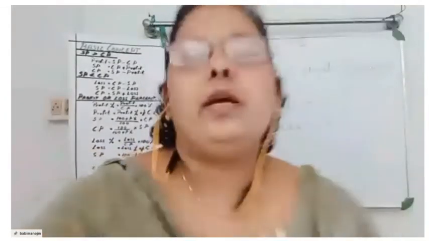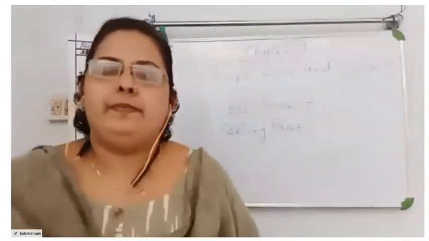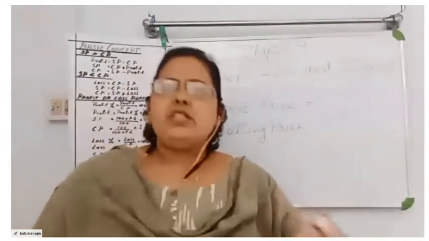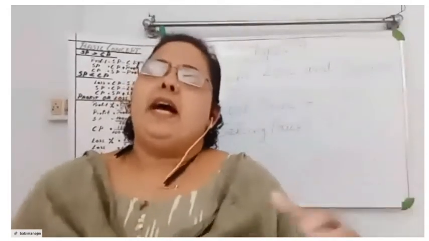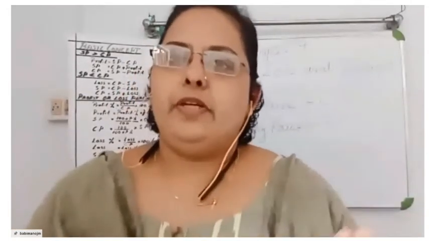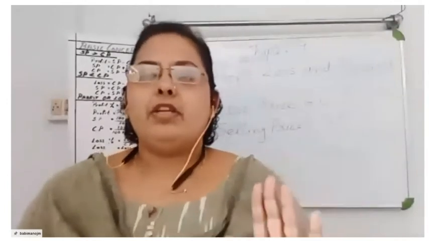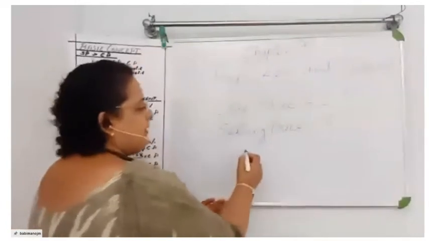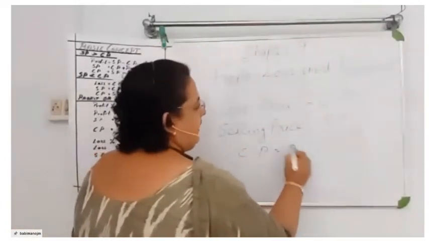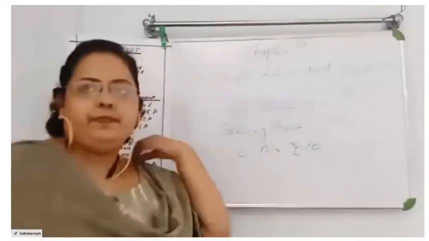Now we are going to start with profit and loss. Okay. So I bought a chocolate for 10 rupees. So here CP is rupees 10.